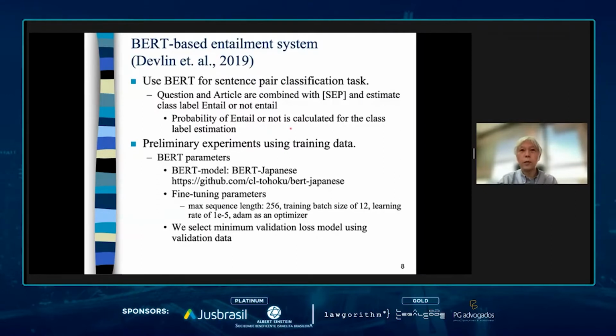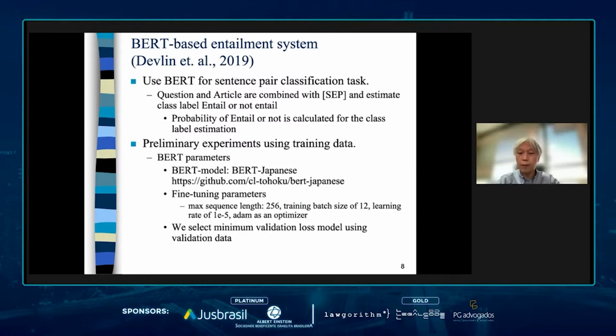In order to understand the effectiveness of our proposed framework, we conducted preliminary experiments. These are the parameters of BERT. We use the BERT Japanese model constructed by Inui's laboratory at Tohoku University with the following parameters.